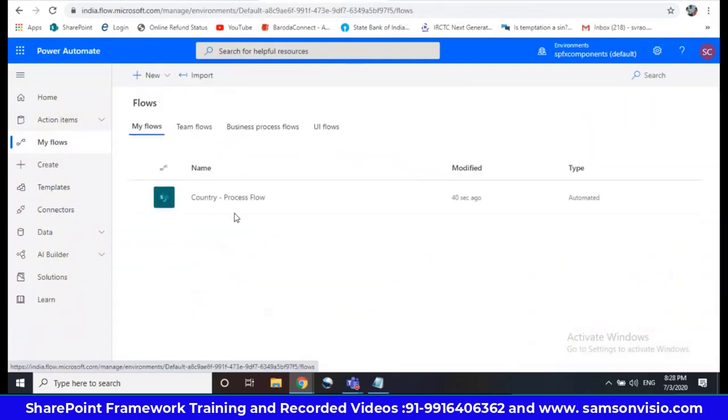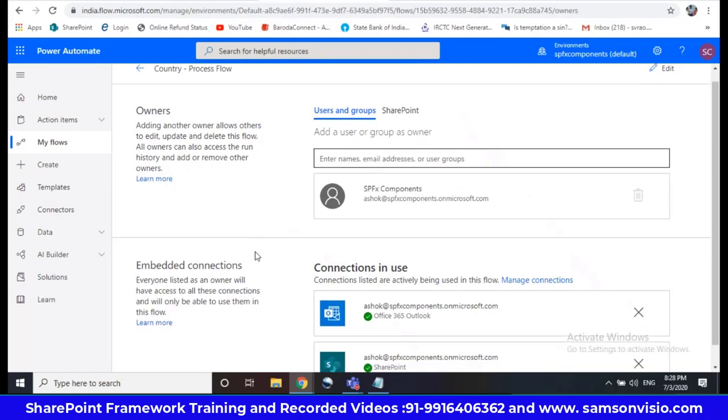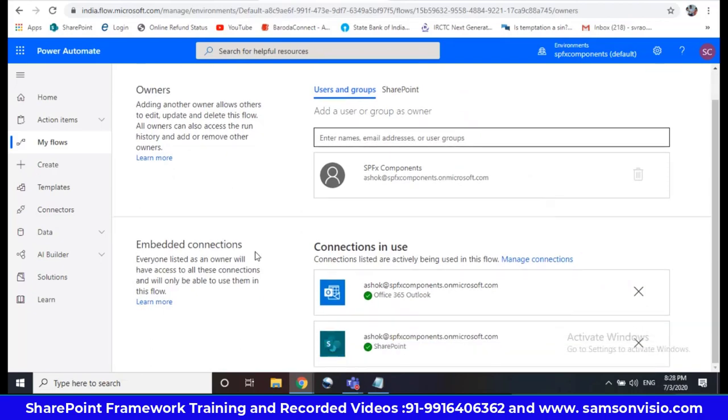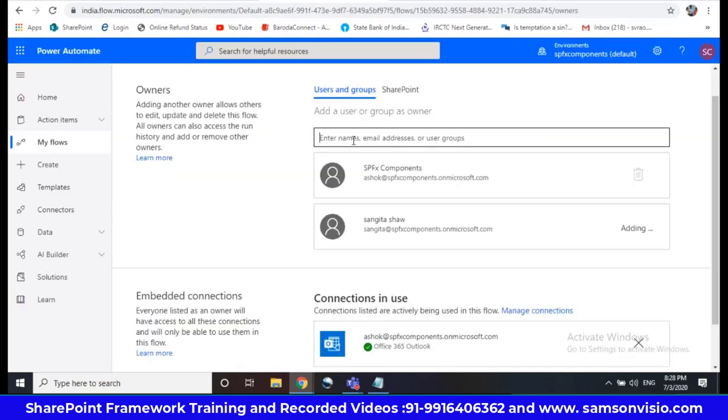Okay, if you observe here, the connection was with me only, so it is in my flows. Now I'll move it to team flows. Just go for share. I'll give the connection to Ashok, and now I'll add Sangeeta.